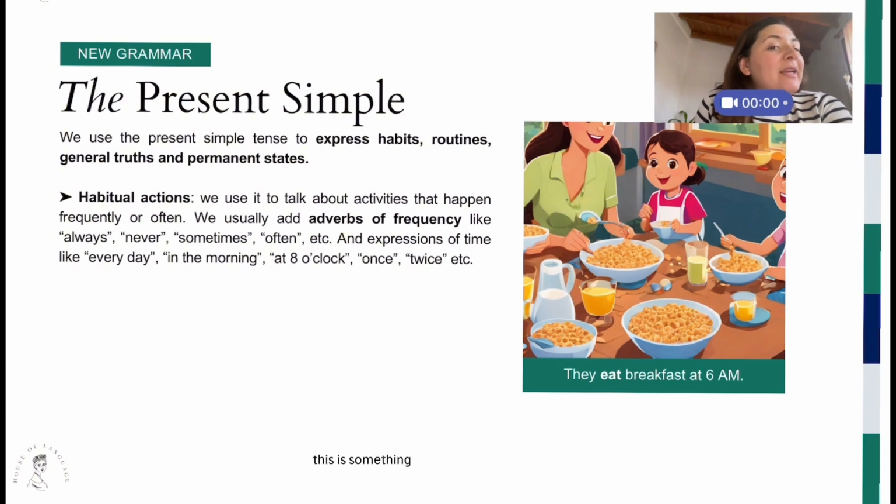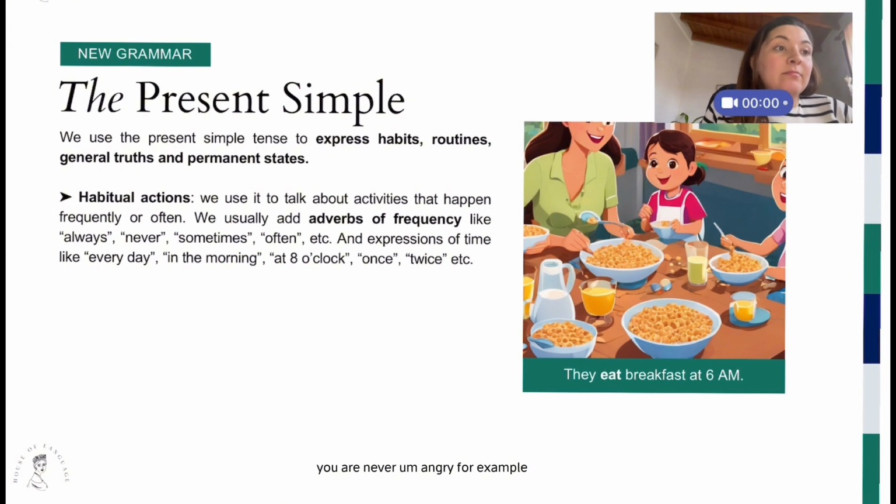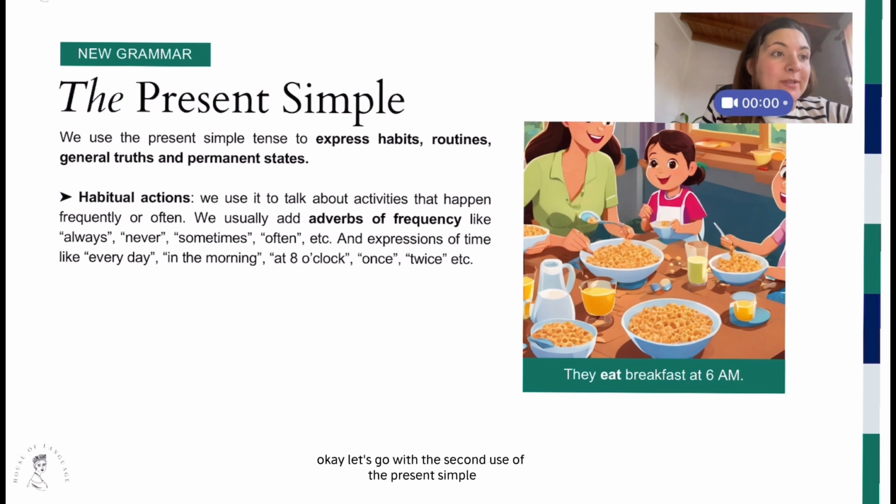However, and this is something that you need to be careful about, if the present simple is using the verb to be, you know this, for example, is, or are, and also I want to use an adverb of frequency, that adverb of frequency doesn't go before, it goes after. So, I would say, I am always happy, or you are never angry, for example.